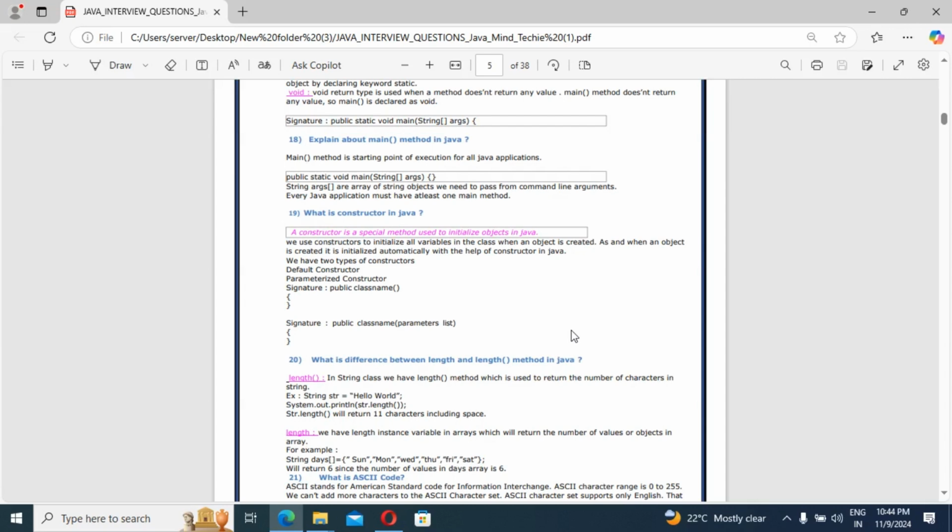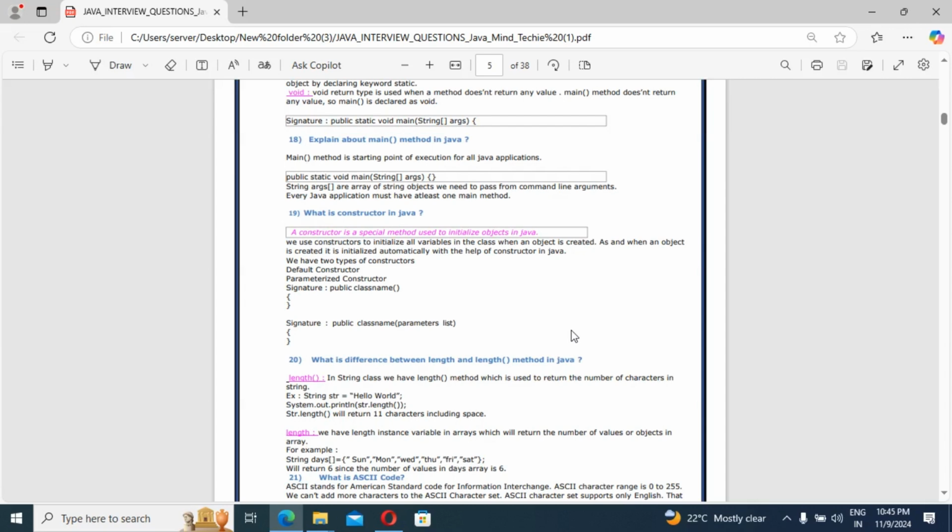As and when an object is created, it initializes automatically, guys, with the help of a constructor. That means a parameter constructor. With the help of a parameter constructor, we can initialize all the values automatically. So we have two types of constructor, guys: default constructor and parameter constructor.